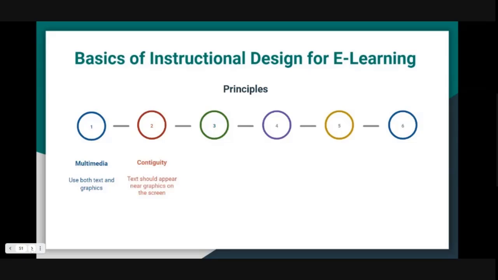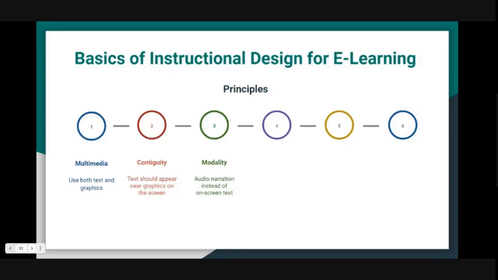Then there is the contiguity principle that says that text should appear near the graphics on a screen. When text and images are separated on a screen, learners actually use cognitive resources to match them, and we don't want to add extraneous processing related to this instructional goal. So it's better to have text which is related to a graphic near the graphic.